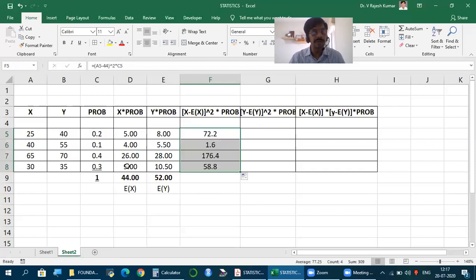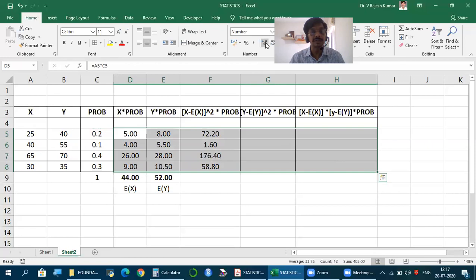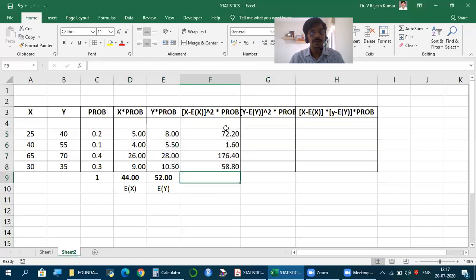So 40 minus 44, minus 4 square 16 into 0.1, 1.6. So you're getting the values. Now take the total. Friends, this total what you get itself is variance of X. That's it. So no further calculation required.